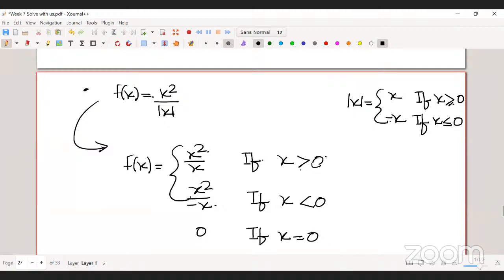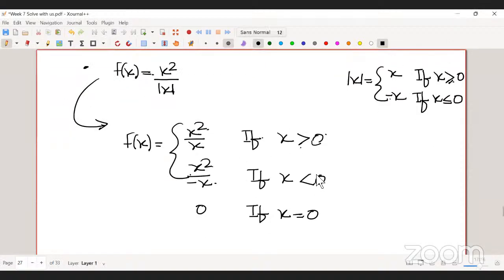Is it given in the question? No, it's not given, so I really don't care about the value of the function at x equal to 0.